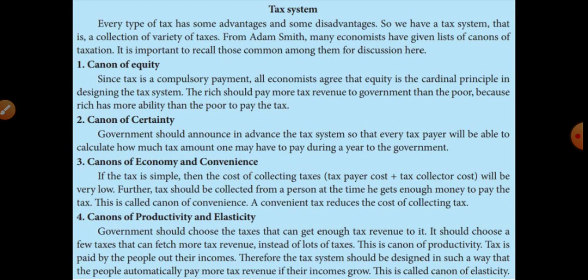Okay, then the fourth one is canons of productivity and elasticity.